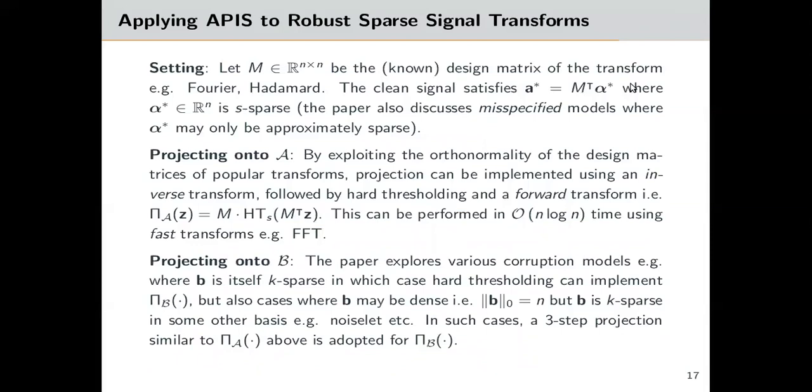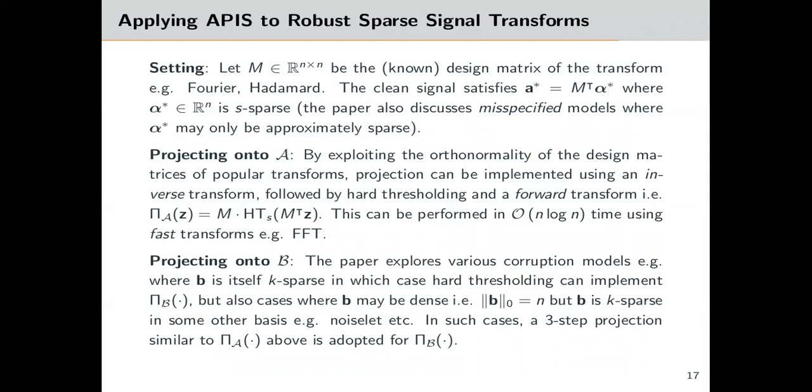In sparse signal transforms, the clean signal A star is M alpha star, where M is the design matrix of the transform, such as Fourier or Hadamard, and alpha star is a sparse vector. Script A here contains n choose S many subspaces, each of rank S. Using the orthonormality of M, projection onto script A can be implemented in order n log n time using fast versions of these transforms and hard thresholding.